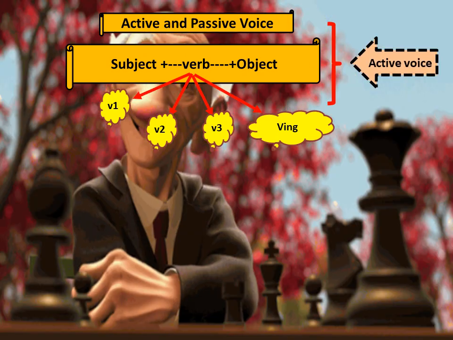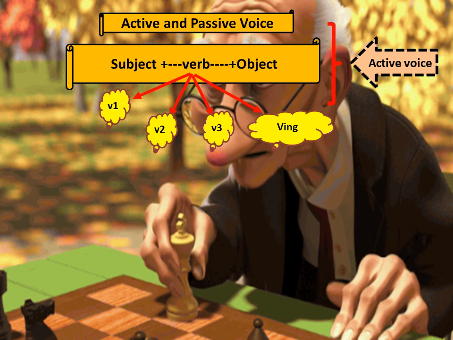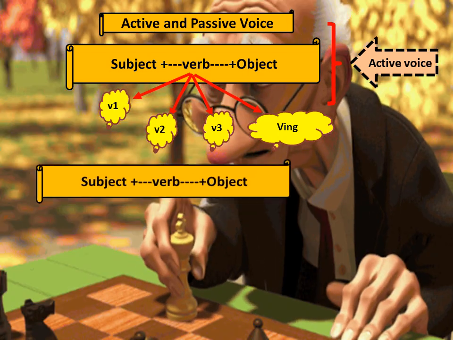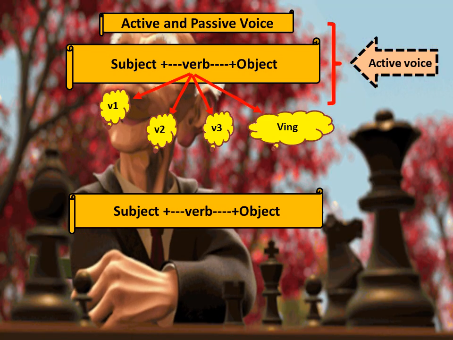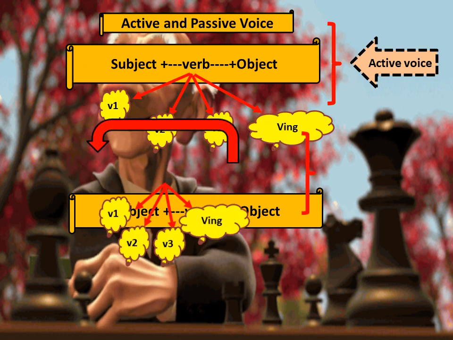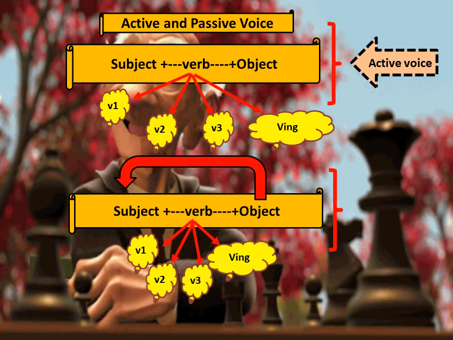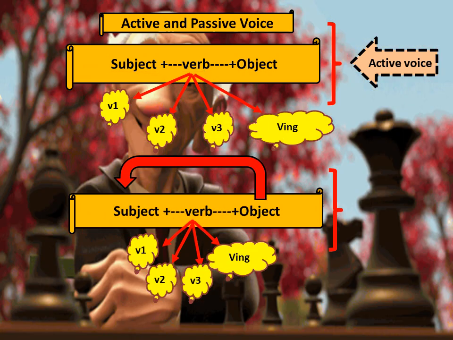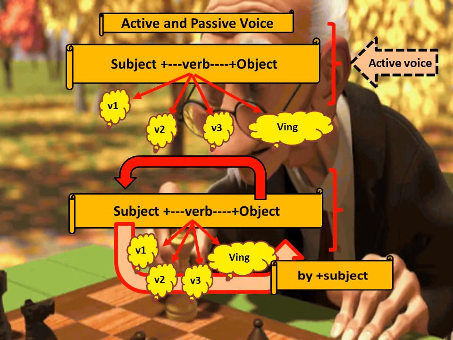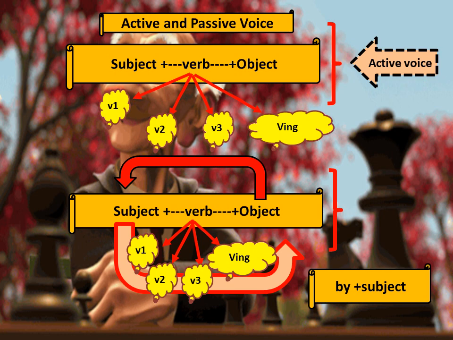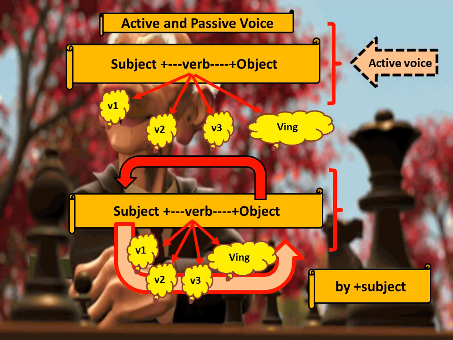Now let's move and understand the passive form. We will again write the same structure, that is subject, verb, and object. But the difference is, in passive voice, the object moves to the subject place and the subject moves to the object place, along with a by attached to the subject. Sometimes we don't even use by. That is a different case that we will understand later.